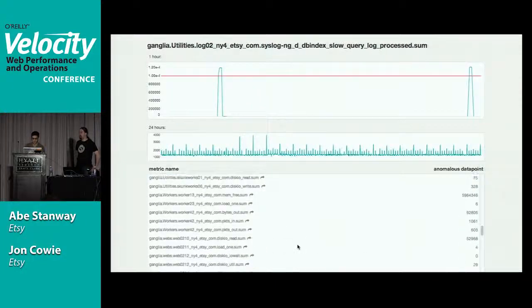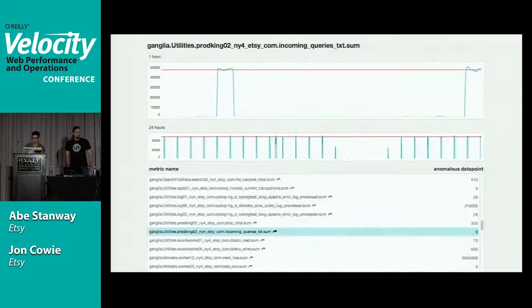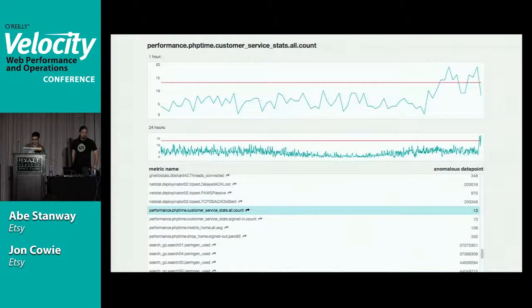And so you can see all these. These are all your anomalies, and then once you've found one that looks intriguing, which we can find one. All right, so that looks pretty bad. Whatever that is, looks like our customer service PHP time is spiking right now, which doesn't seem good.